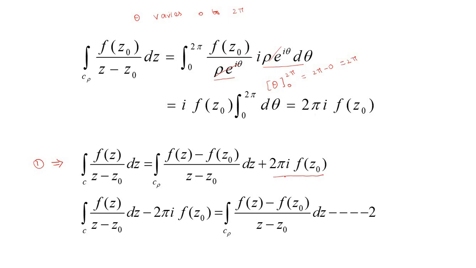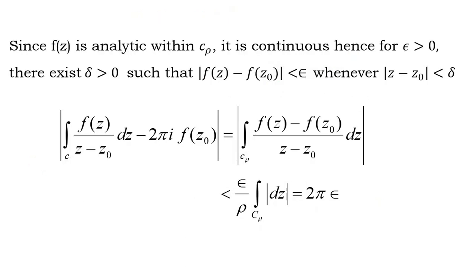Now we move this term to the LHS. So therefore integral over C of f(z) divided by z minus z0 into dz minus 2 pi i into f(z0) equal to integral over C rho of f(z) minus f(z0) divided by z minus z0 into dz. Let us consider this equation number 2. Now we are going to evaluate the RHS value.